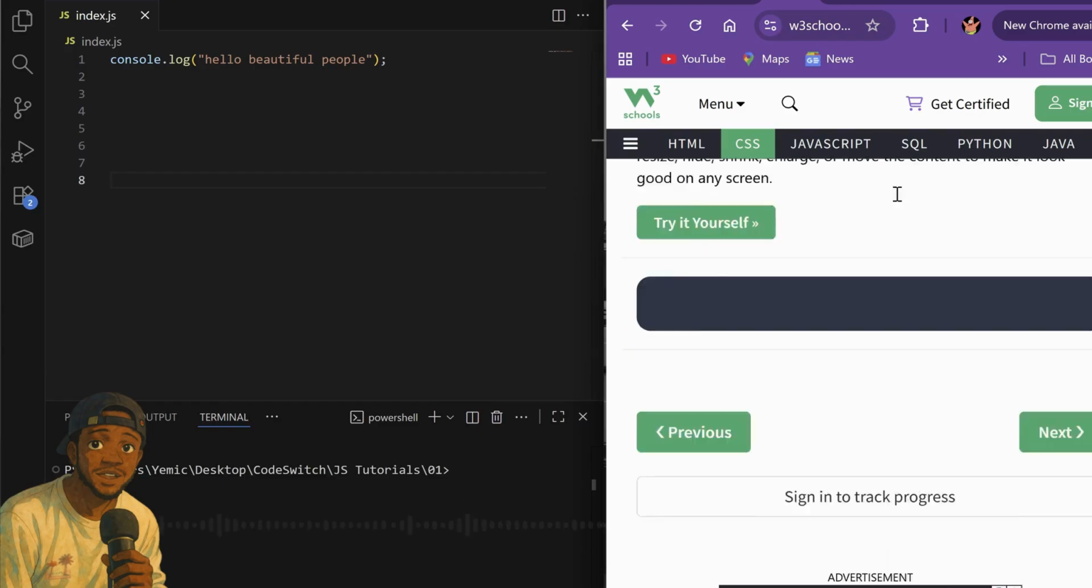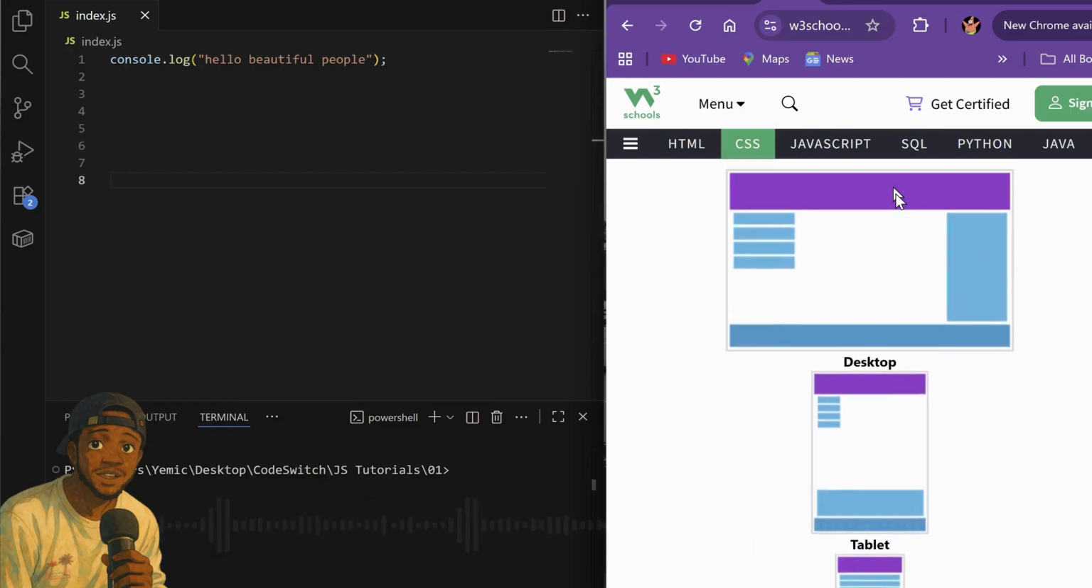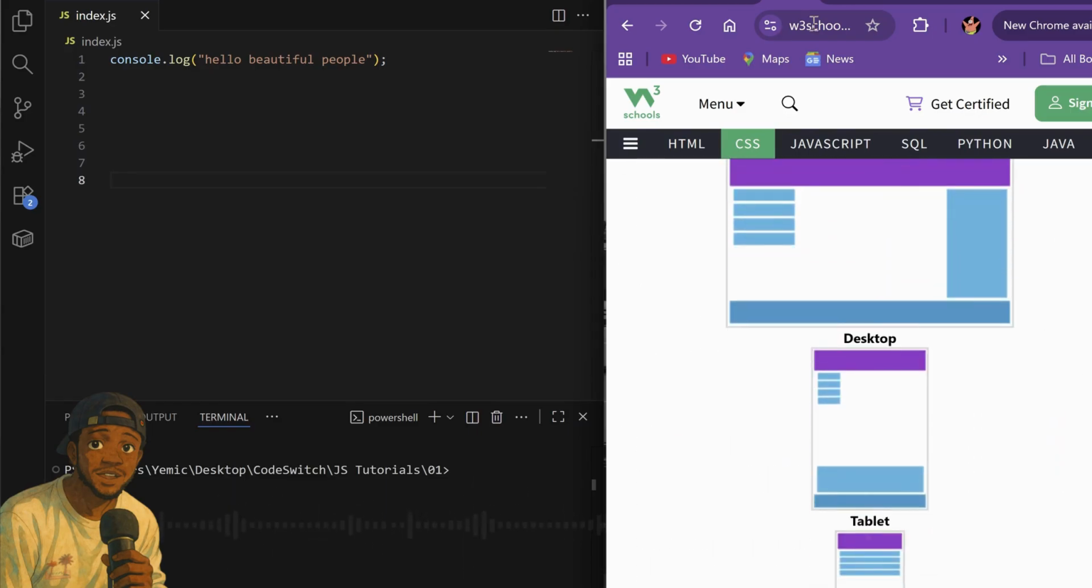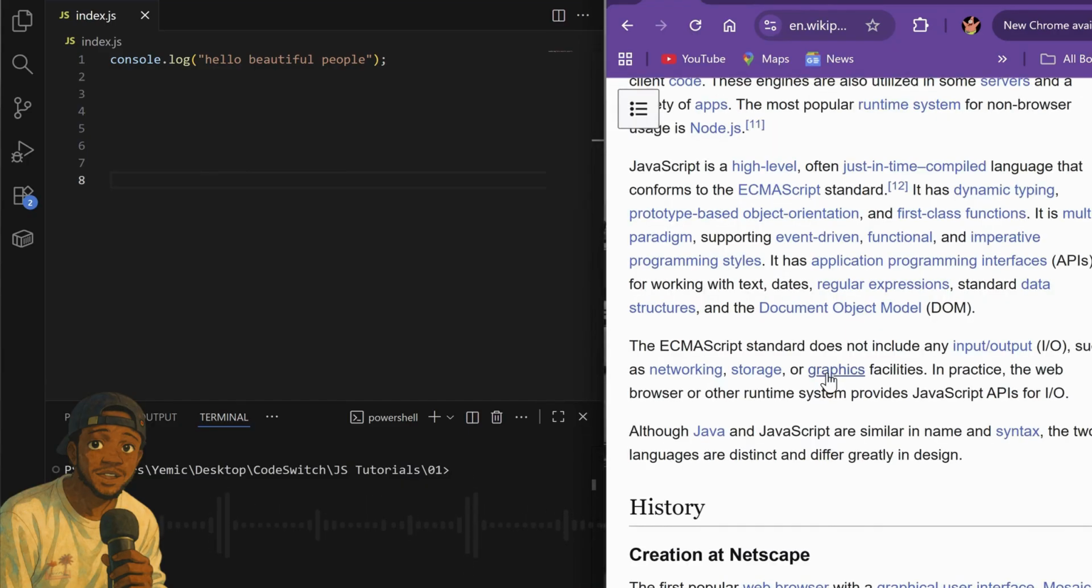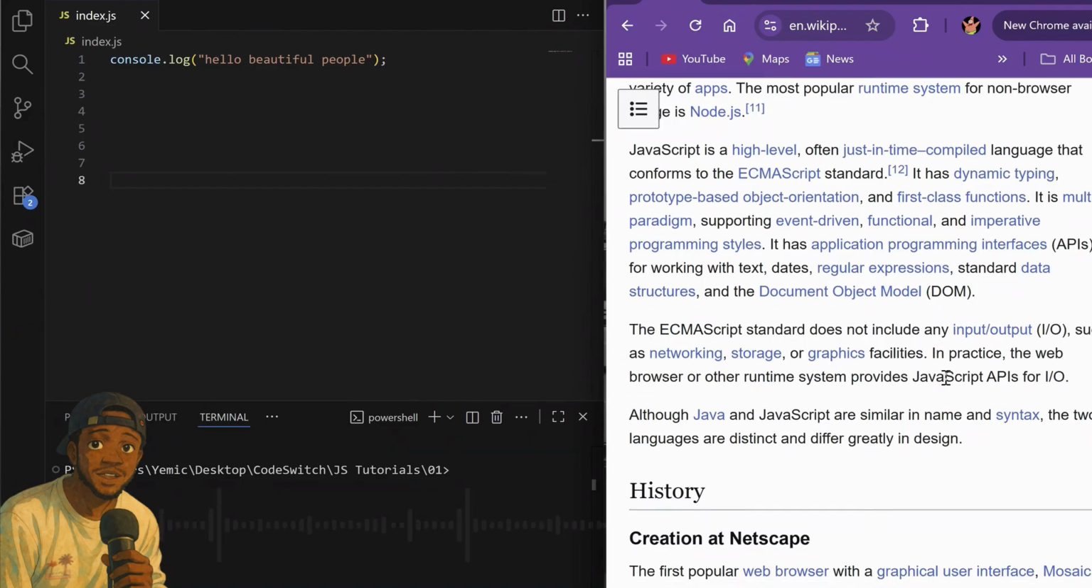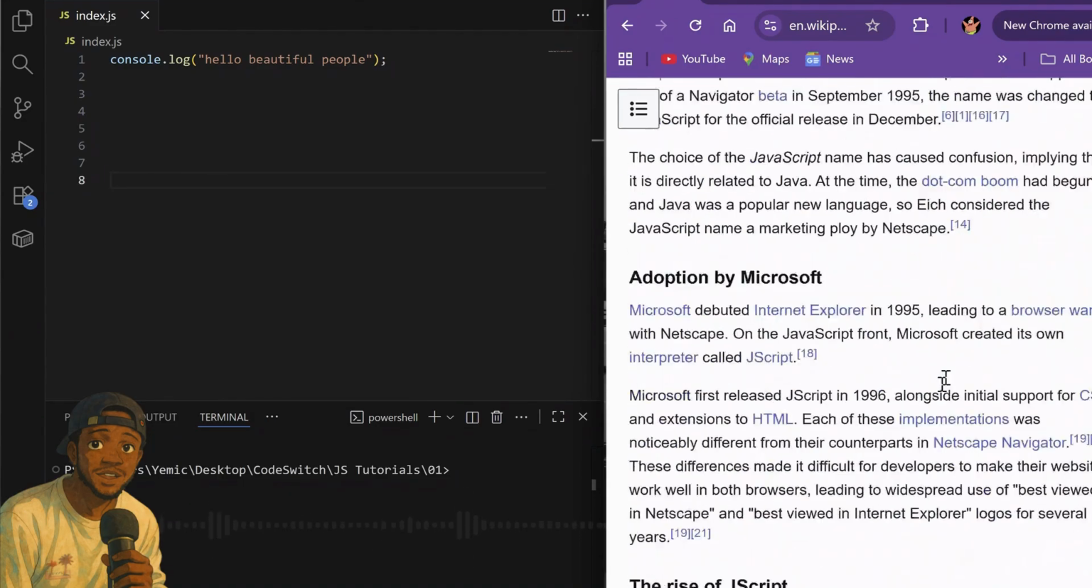But nowadays, JavaScript goes far beyond just the front end. We also use it on the back end with Node.js. Of course, before you use it, maybe on the front end or on the back end, you need to know how to write it.